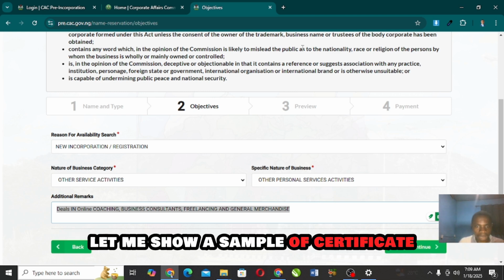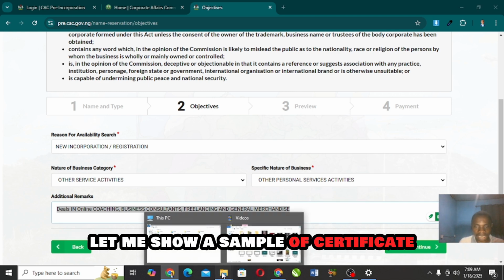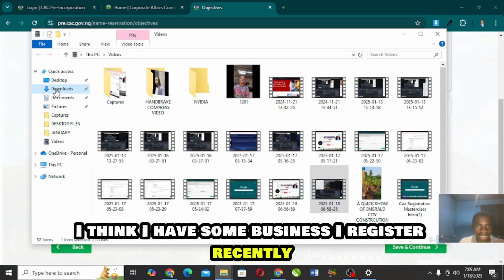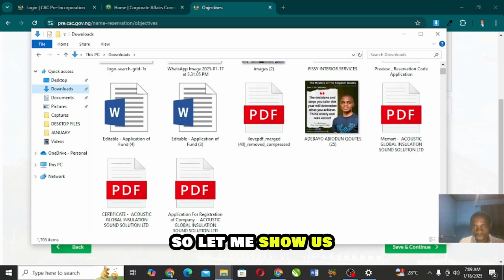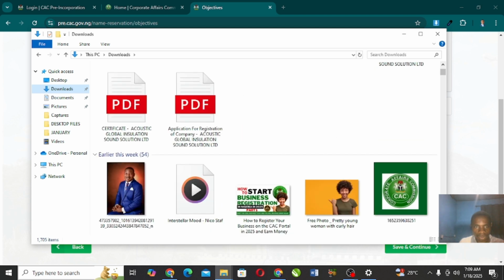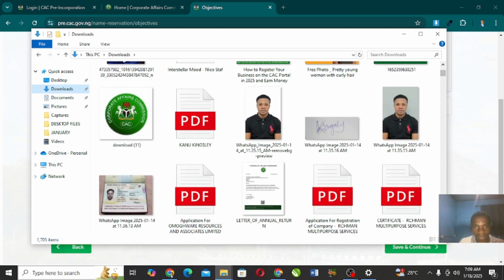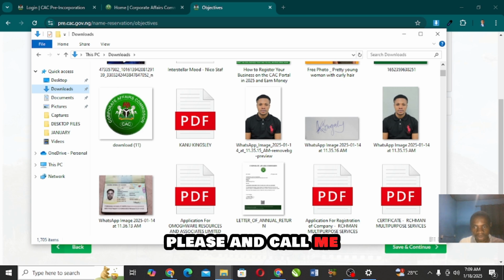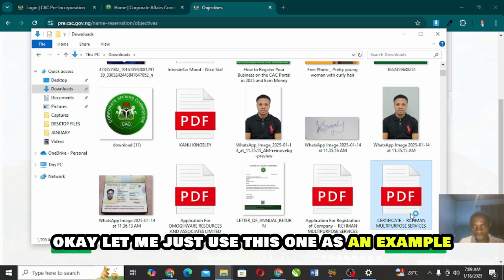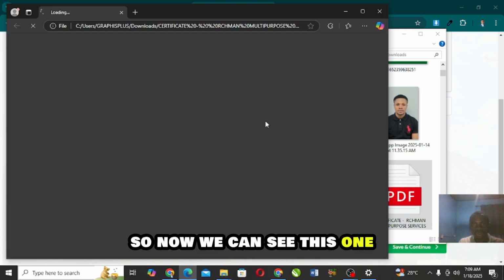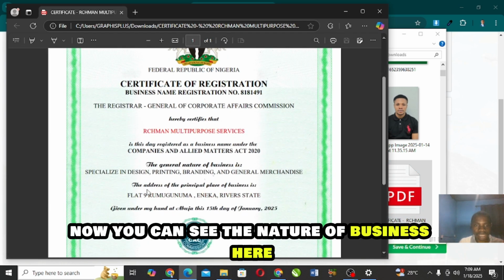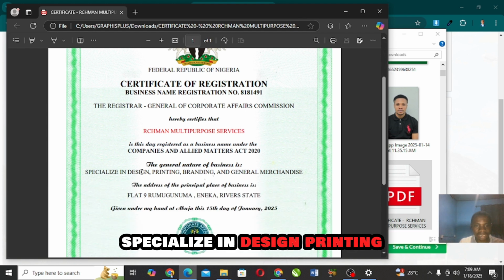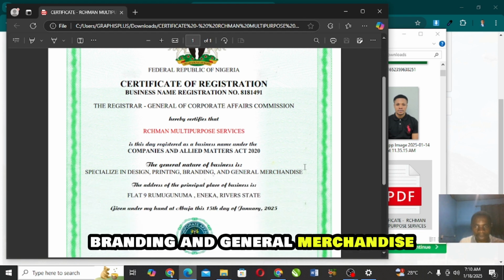Let me show a sample of certificate. I think I have some business I registered recently. Okay, let me just use this one as an example. So now we can see this one. You can see the nature of business here: specialized in design, printing, branding, and general merchandise.